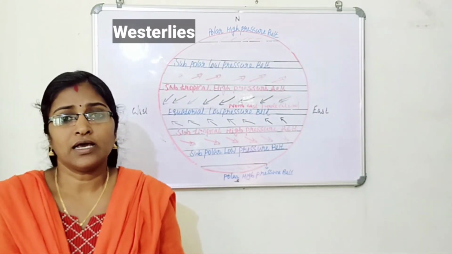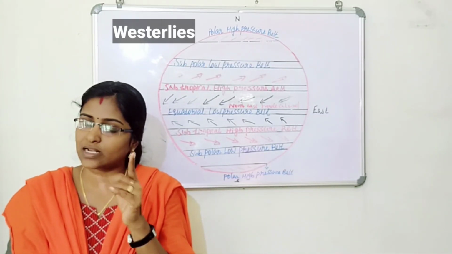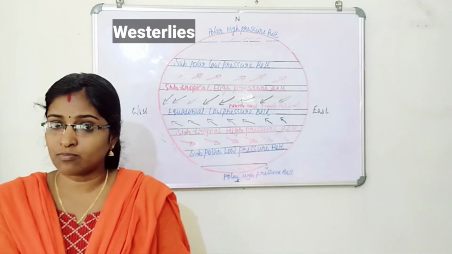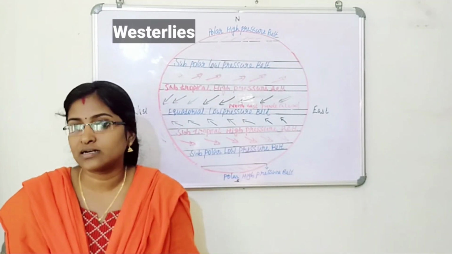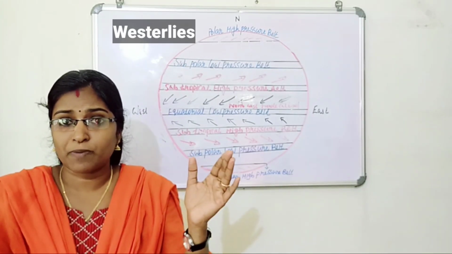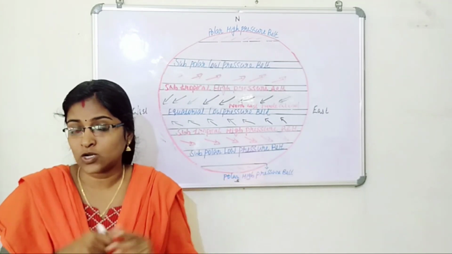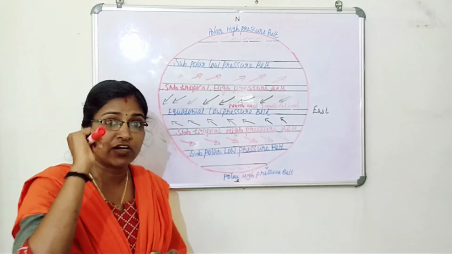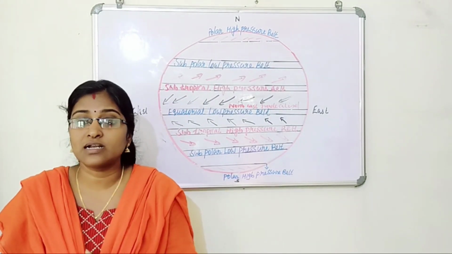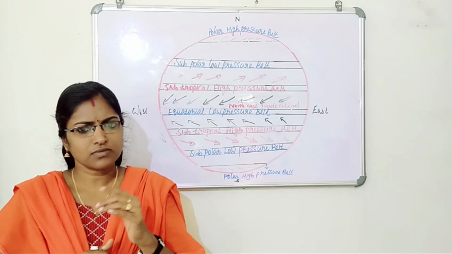One important point. The westerlies are stronger in southern hemisphere than in northern hemisphere. In which hemisphere are westerlies more powerful? In southern hemisphere. You know that in southern hemisphere there is a vast expanse of ocean, and the friction is less in ocean part, so the speed of wind will be high. That's why in southern hemisphere westerlies are more powerful than the northern hemisphere.